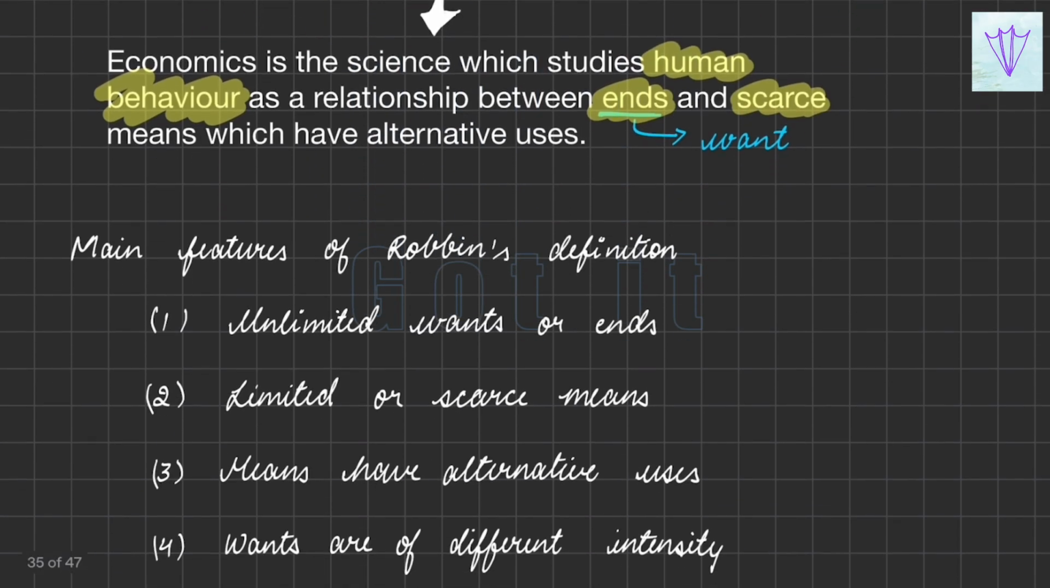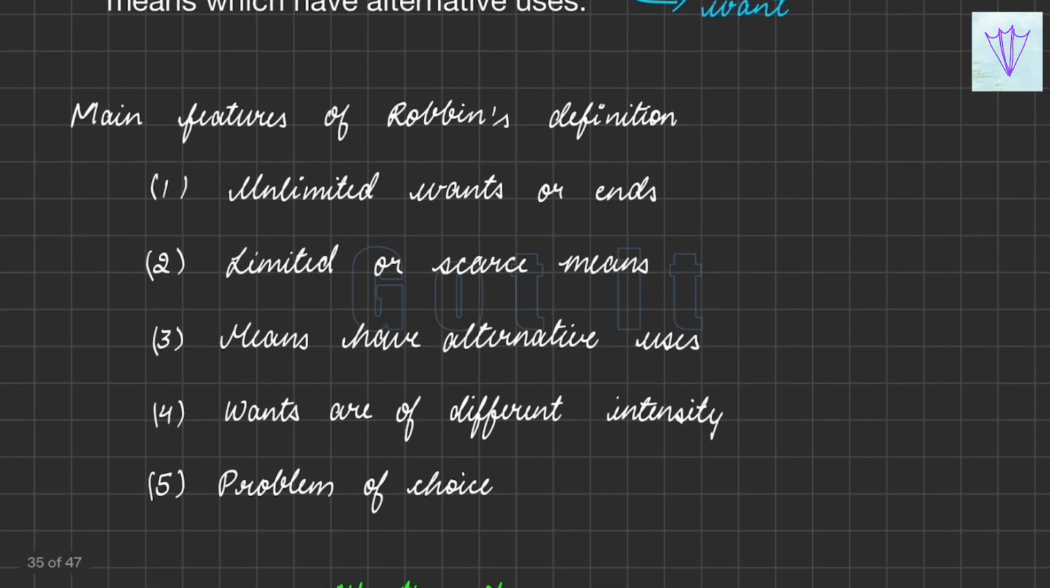So what are the main features of this? People will have unlimited wants or ends. Everybody will have unlimited wants: once one want is completed, you will go for another. And Robbins has used the word ends in his definition instead of wants.